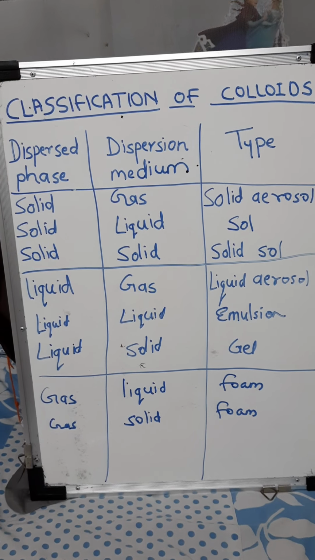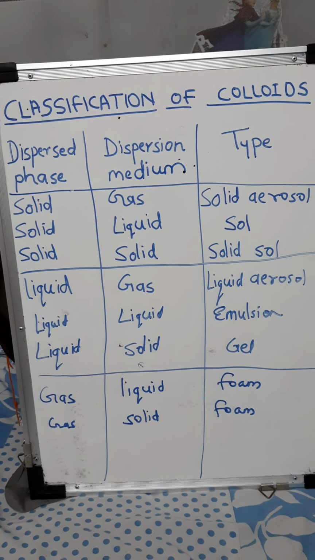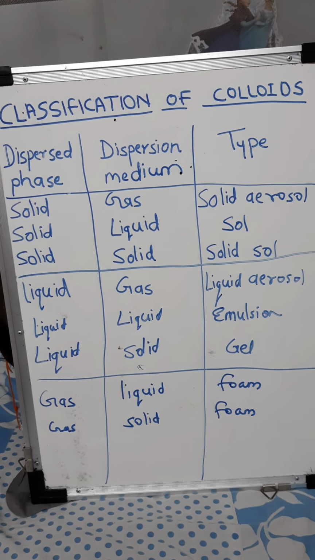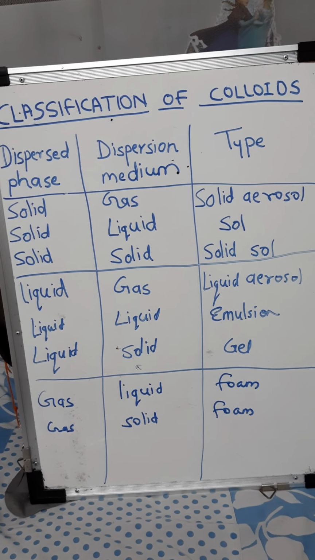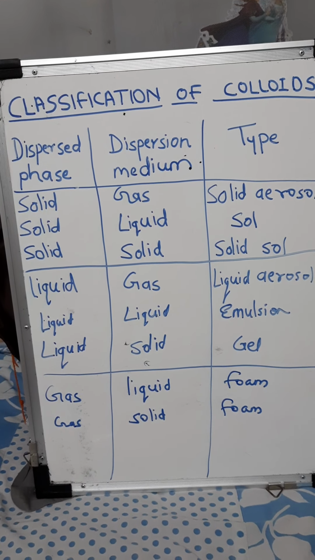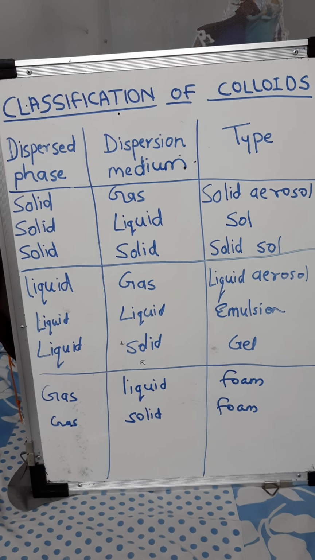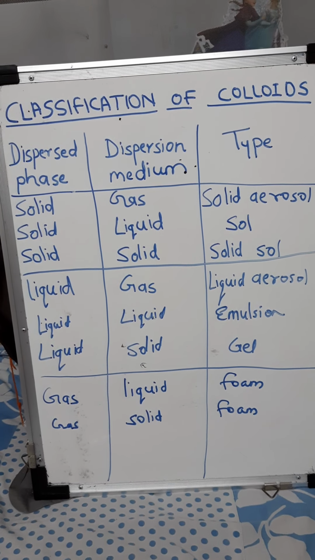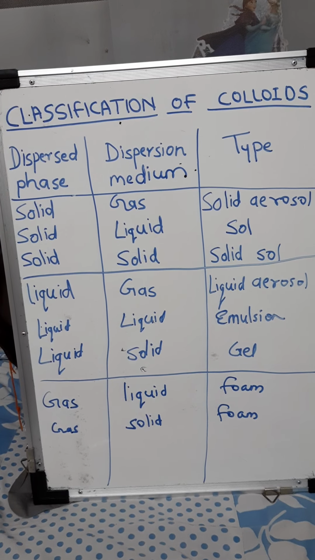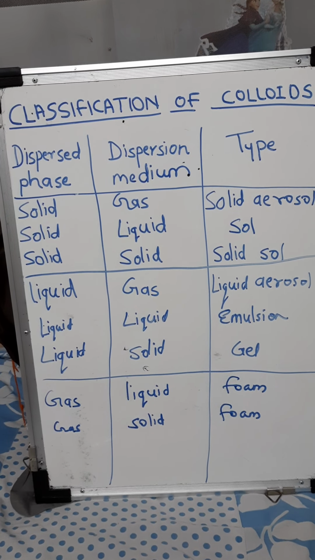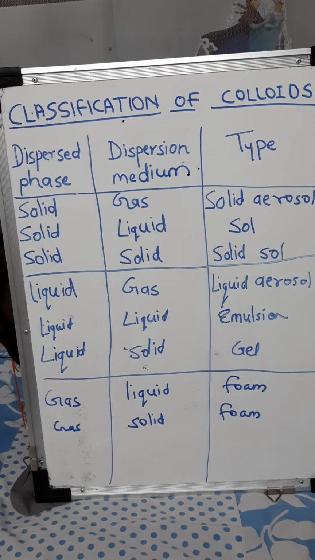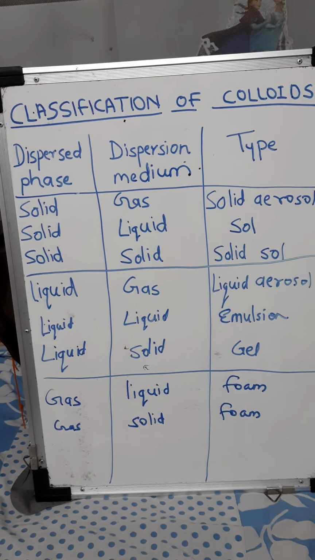Okay, students, we have started the second lesson, Is Matter Around Us Pure. Till now, we have studied properties of solutions, suspensions, and colloids, right? So, today we are going to see classification of colloids. In classification of colloids, as I told you, in colloids we are using different terms.